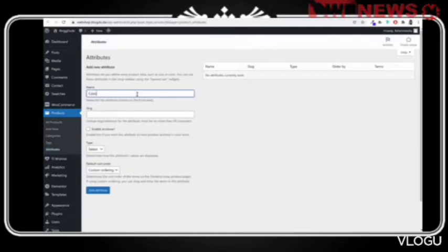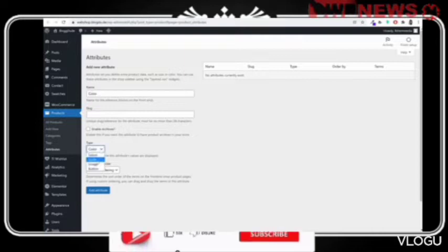attribute, so we'll add color attribute. Now select color, and under type, make sure color is selected. Okay, name will be color, type will be color, and after that just click on add attribute. If you want, you can also enable archives.